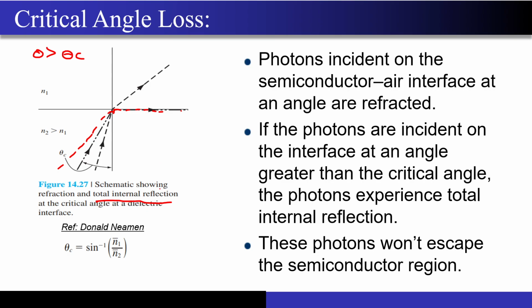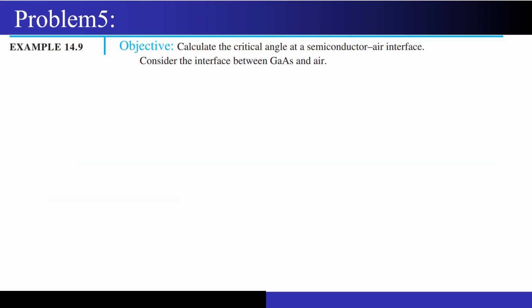So this critical angle, again you must have studied, it is nothing but sine inverse of the ratio of two refractive indices, correct. So I hope this is very much clear to you. Now what we'll do, we will just solve a few numericals based on this concept. The numerical has been taken from the Donald Neamen book. So what they are asking is, our objective is to calculate the critical angle at a semiconductor to air interface. Consider an interface between gallium arsenide and air. So the refractive index for air is 1, correct. Let me highlight it as N1.